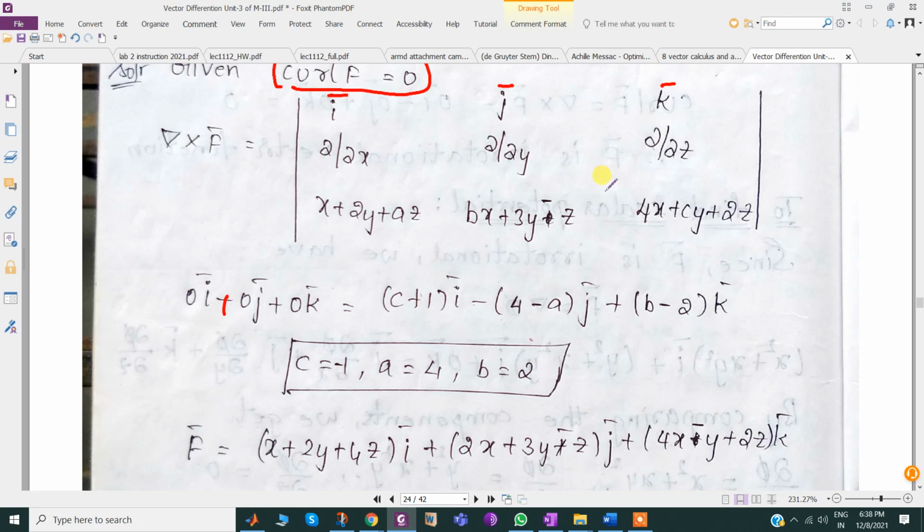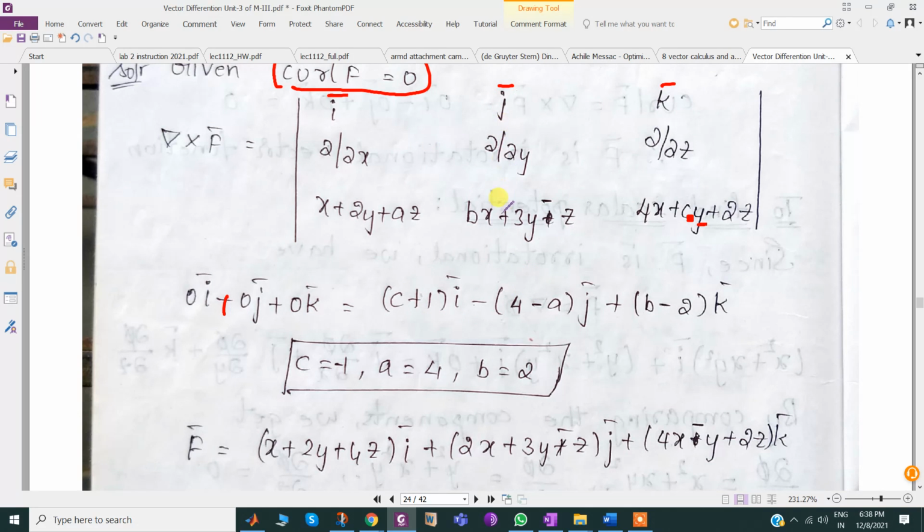i bar times dou by dou y of 4x plus cy plus 2z minus dou by dou z of bx plus 3y minus z. If I simplify, with respect to y it is only c. With respect to z it is minus 1, so minus of minus gives plus 1. That is c plus 1 times i bar.